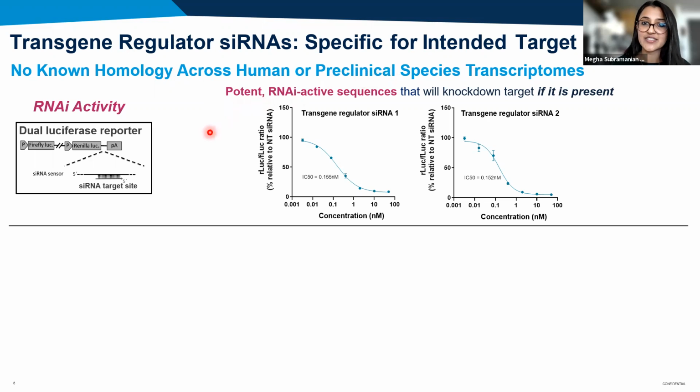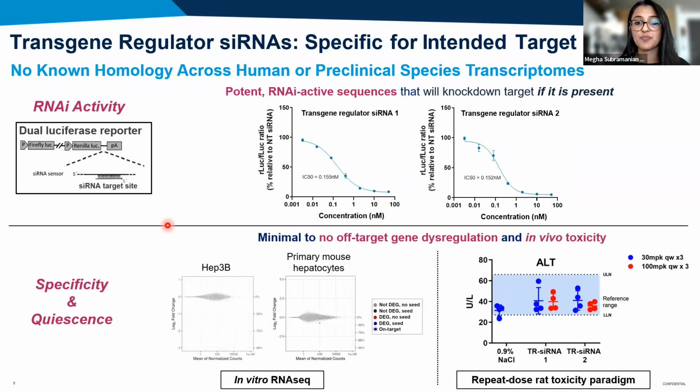While these siRNAs are intrinsically RNAi active and will potently knock down a target if it's present, they're otherwise highly quiescent and show minimal to no off-target gene dysregulation when assessing their global impact on the transcriptome by RNA-seq. This lack of off-target effects also translates to a more favorable safety profile in vivo, since these siRNAs don't show any significant elevations in liver enzymes at toxicological doses in rats.